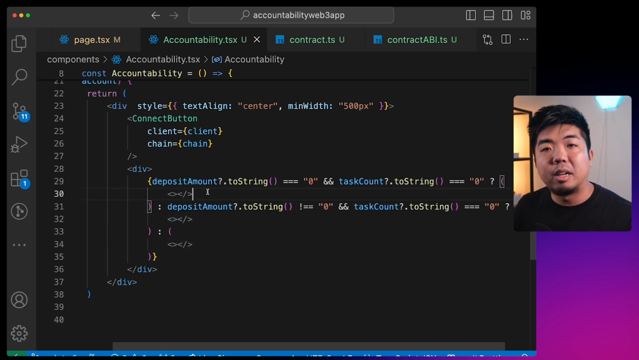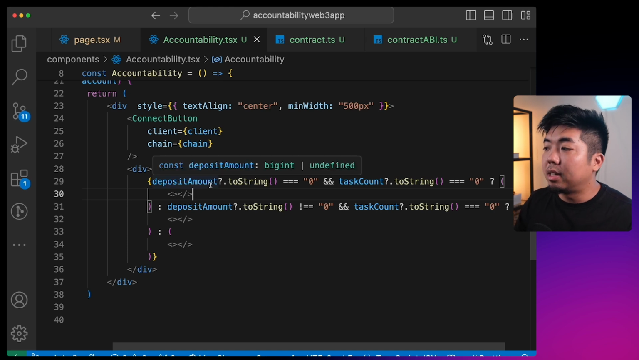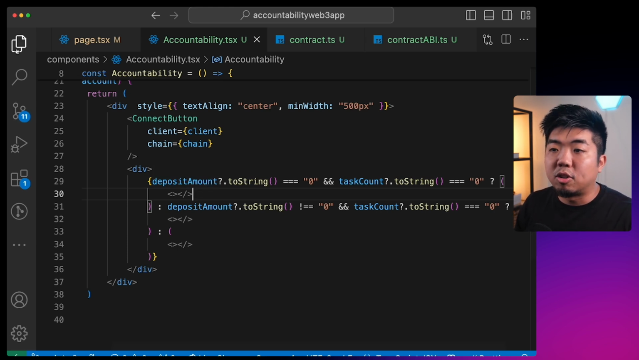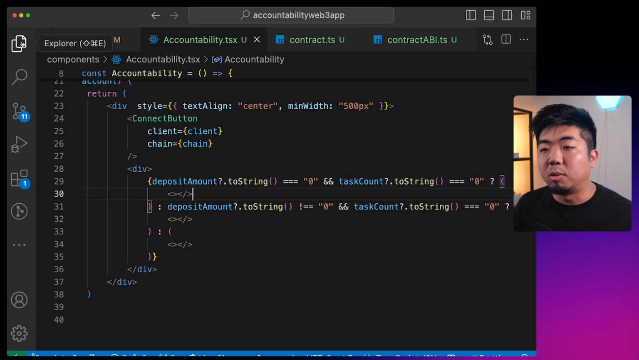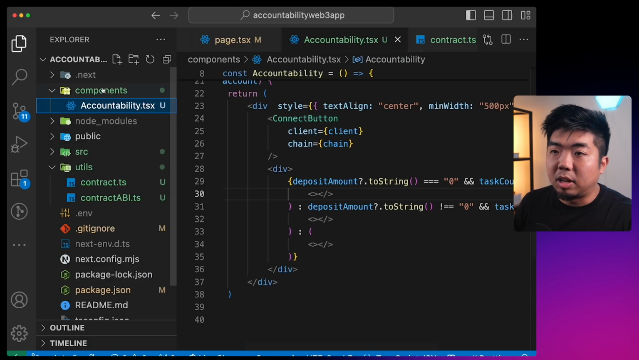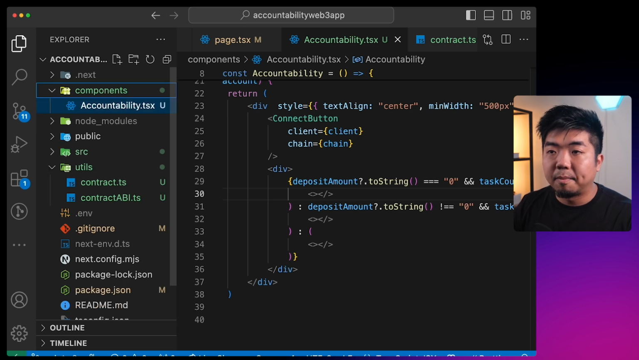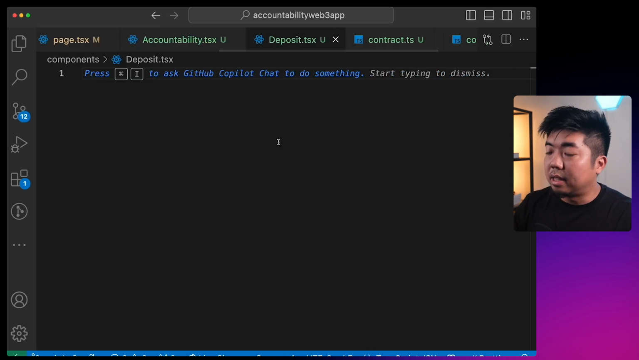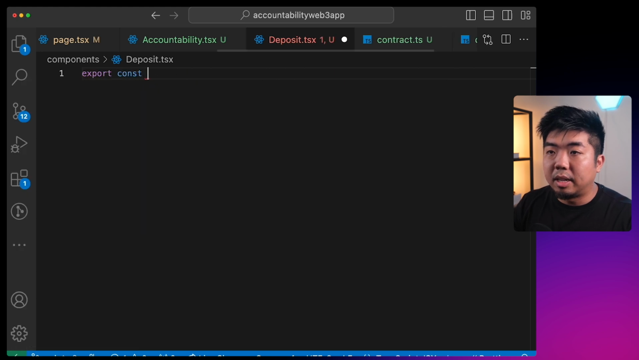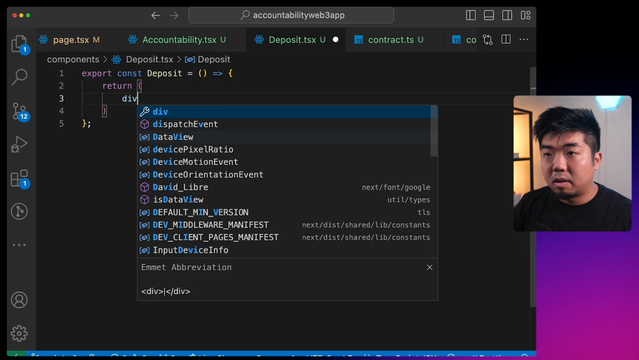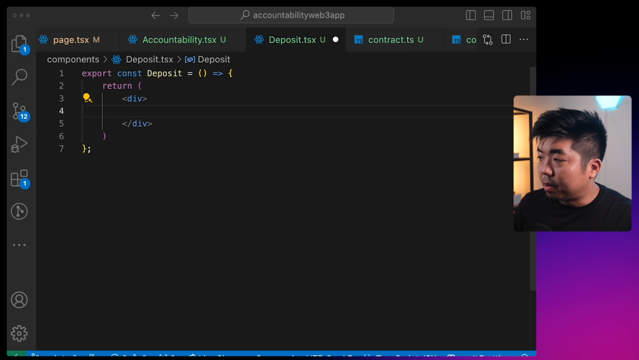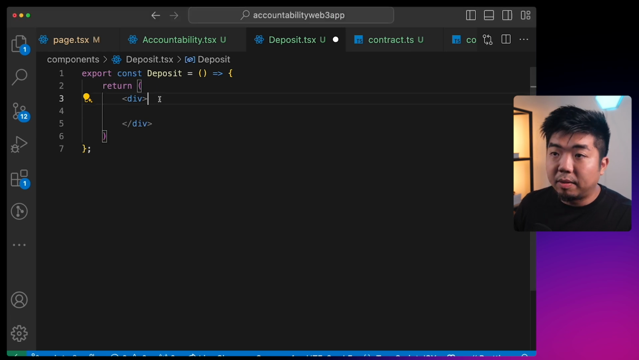If they haven't deposited funds yet, they need to be able to deposit the funds that we're going to lock within the smart contract for them to achieve their goal towards. So I'm going to come back to the components folder here, create a new file. We're going to call this deposit.tsx. And in this deposit.tsx, let's create our component here.